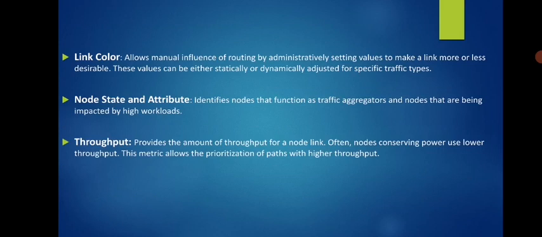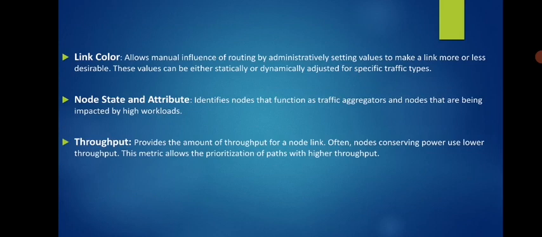Node state and attribute identifies nodes that function as traffic aggregators and nodes that are being impacted by high workloads. Then throughput provides the amount of throughput for a node link. Often nodes conserving power use low throughput. This metric allows the prioritization of paths with higher throughput, so paths with higher throughput will be selected.